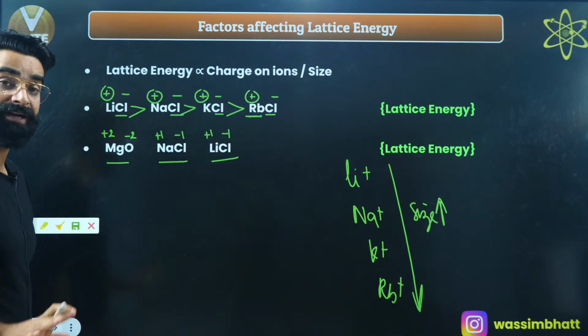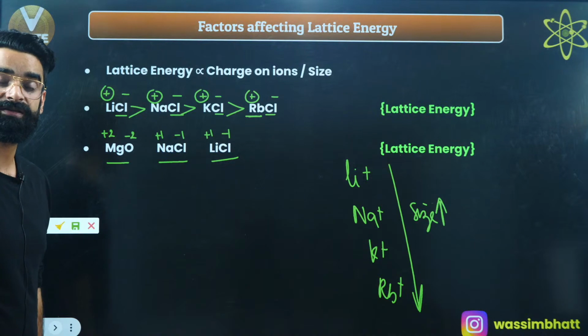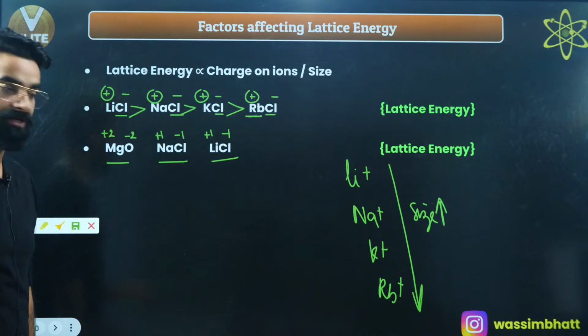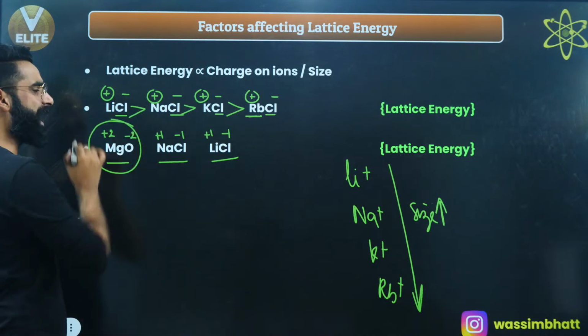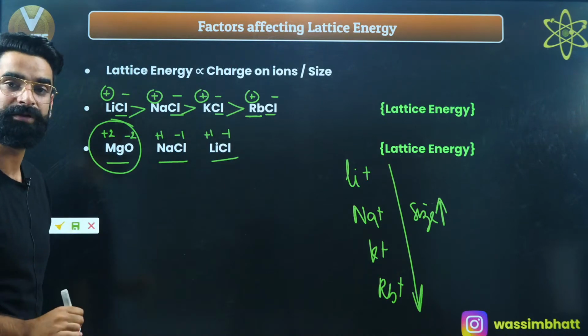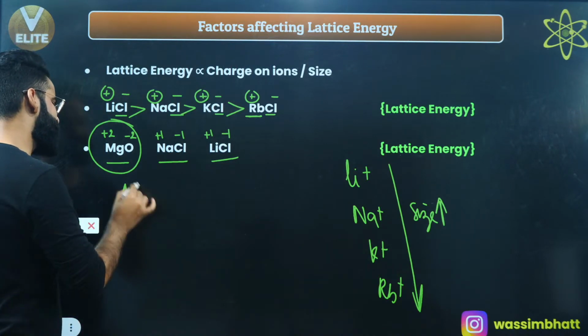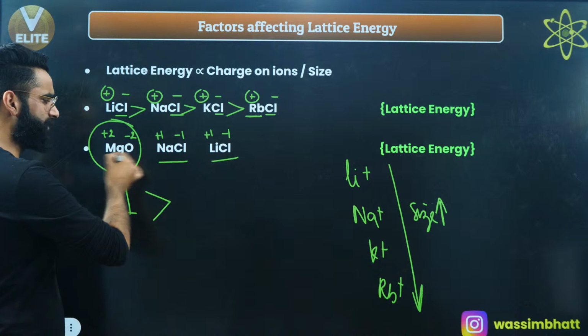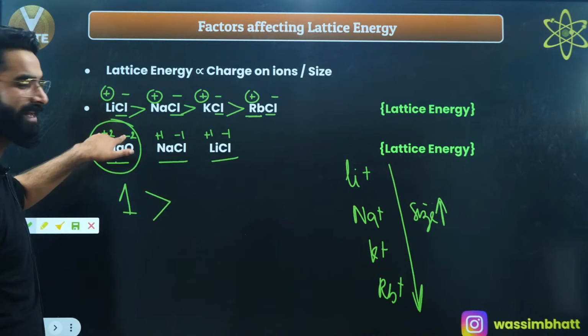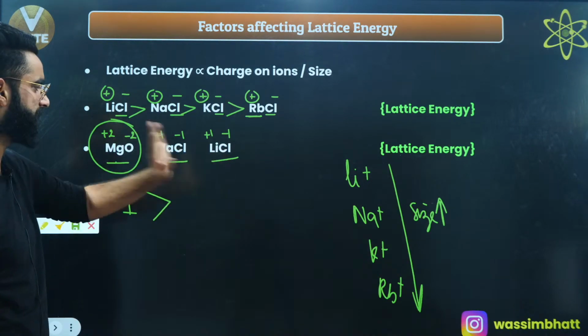We know first of all lattice energy is directly proportional to charge. More the charge on the ions, more the lattice energy. In the first case, the charge present on the ions is maximum. So the lattice energy of the first one is maximum among all, because the charge present on the ions is maximum as compared to the other species.